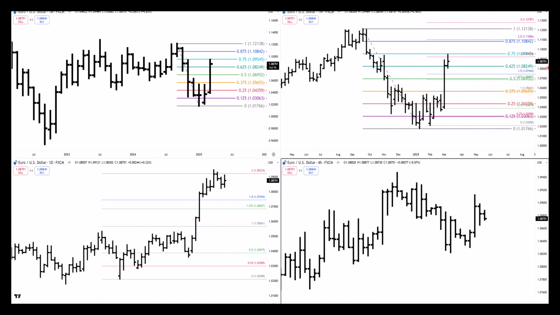Moving on to the euro US dollar, you can see that the euro has actually retraced even further than the pound. In fact, it looks like it's hit the 75% milestone. It hasn't. It fell a few ticks short there, but it's very close. It did hit 200% of its first range out from that low back here, which is an important area to watch. And it has started to come down, giving you a potential first lower top on the daily chart there. Normally, when it comes to these milestones, in my experience, markets don't just stop a few points short. They might pull back a little bit, but then they will go to that level.